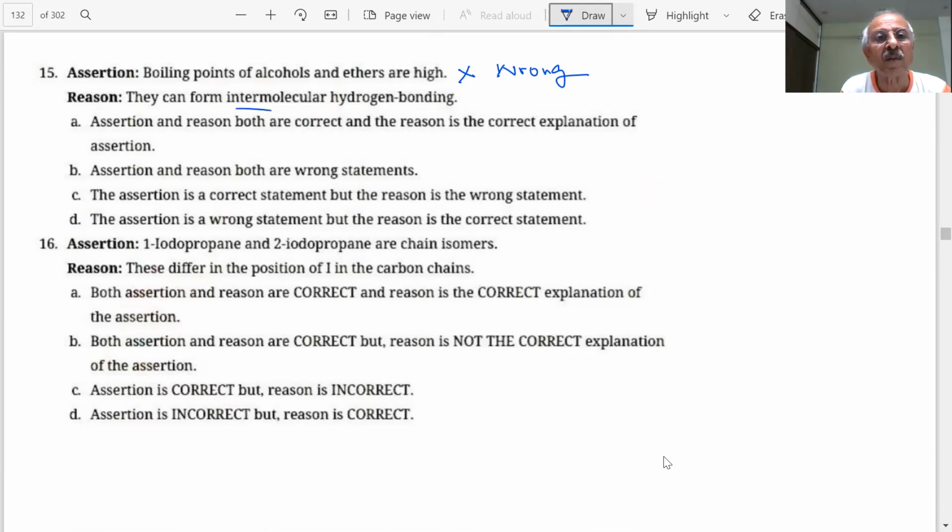Alcohols can form intermolecular hydrogen bonding. But ether, something is wrong in this question. But anyway, since the first point is wrong, assertion is wrong, there is no other choice. The answer becomes D.